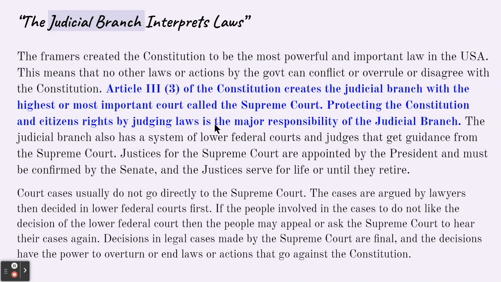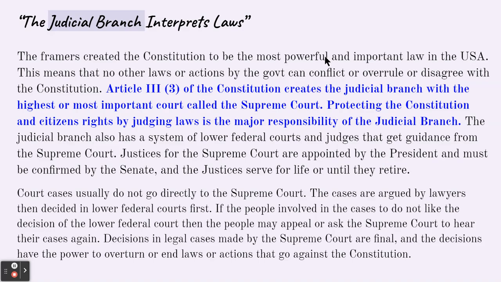So here we have the composition called out. Who makes up the judicial branch? The top of the branch is the Supreme Court. The United States Supreme Court is the leader of this branch. Under the Supreme Court, there is a system of lower federal courts and judges. So there's a bunch of lower courts, but the top leader is the Supreme Court.